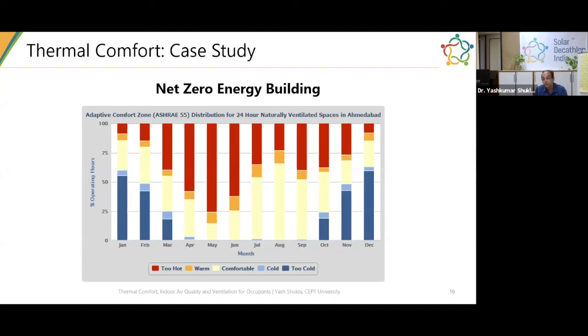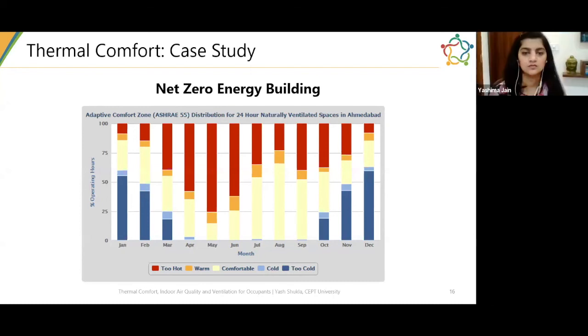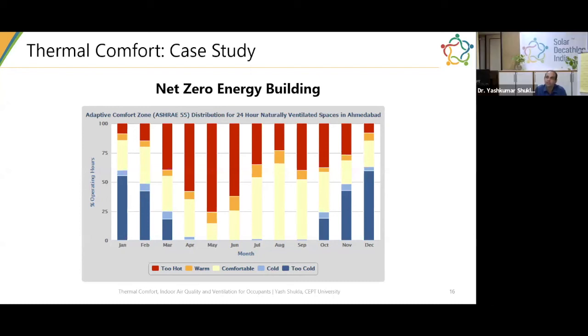So while designing, you don't know what your carbon dioxide and what your PM levels will be, but you will have to rely on calculations like you do for air conditioning systems, right? Before you design your building, you need to decide the capacity of your cooling system. You cannot say, okay, I'll build a building and then I'll decide what my cooling system will be. So there are good engineering calculations that can actually be used to calculate fairly accurately the carbon dioxide level as well as PM levels.